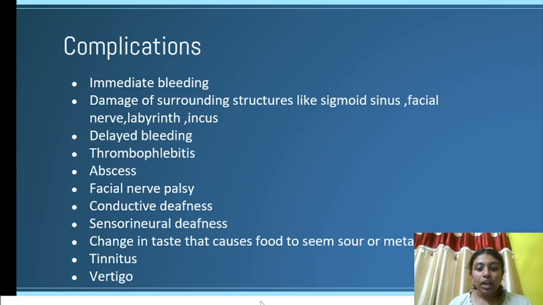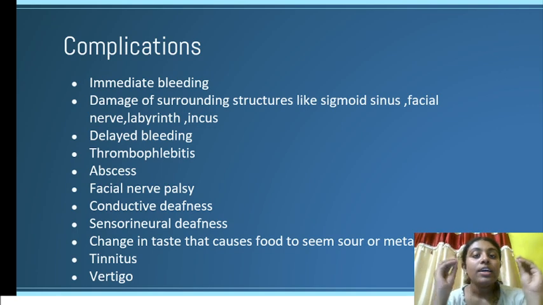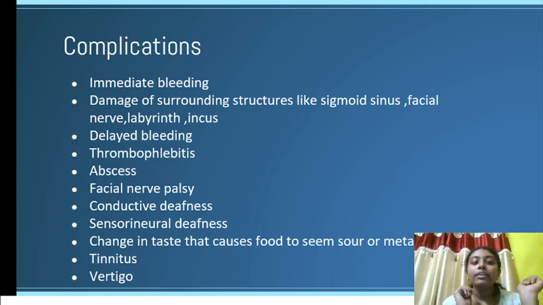That's why. Then we have conductive type of deafness as well as sensory neural deafness. Conductive type of deafness is when there is obstruction inside the ear which causes disruption in the transmission of the sound waves inside the ear due to fluid accumulation. And sensory neural deafness is when the inner ear has actually been damaged. Okay, that time sensory neural deafness is much more severe than conductive deafness. Then we have change in taste that causes food to seem sour or metallic, tinnitus, vertigo.